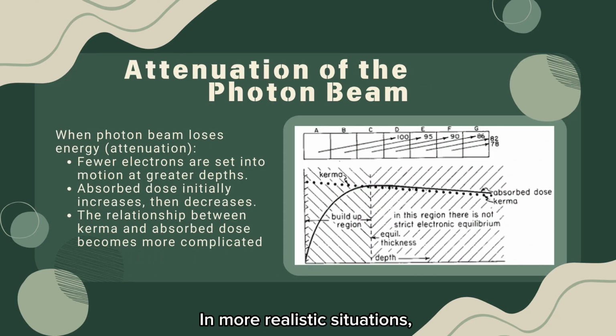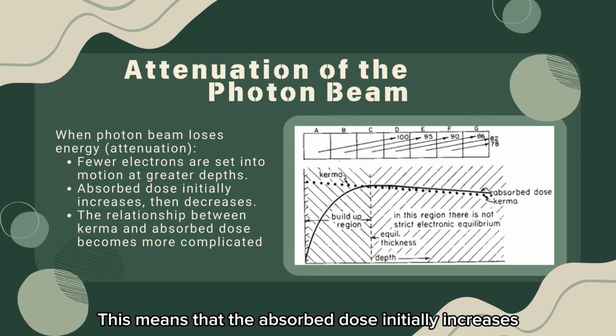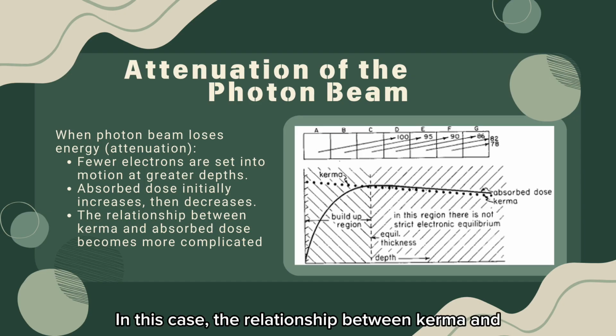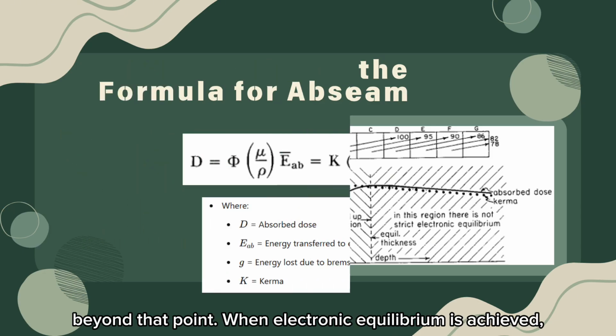In more realistic situations, the photon beam does lose energy as it passes through the material, which is called attenuation. As the photon loses energy, fewer electrons are set into motion deeper in the material. This means that the absorbed dose initially increases, but then starts to decrease. In this case, the relationship between Kerma and absorbed dose becomes more complex. The absorbed dose will still have a peak, but will always be higher than the Kerma curve beyond that point.